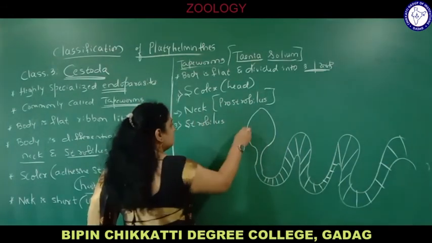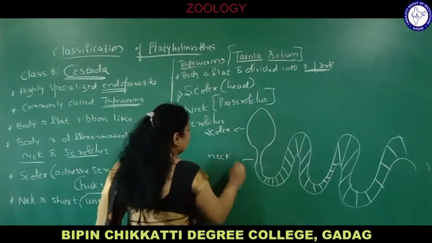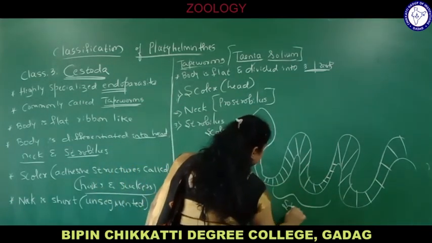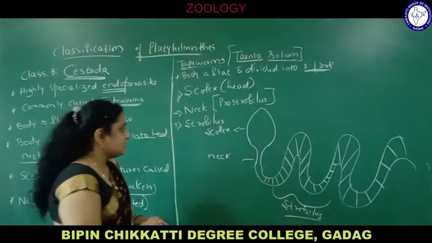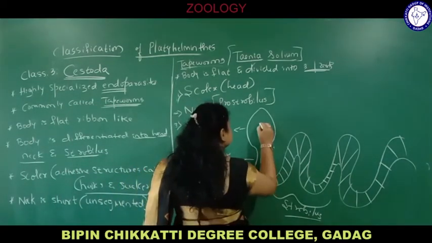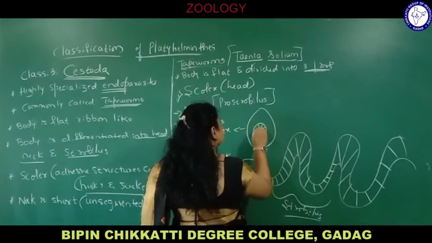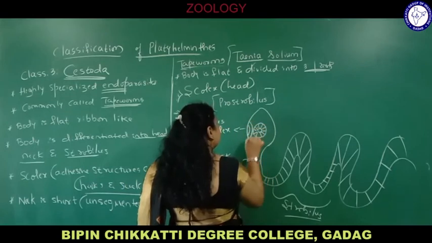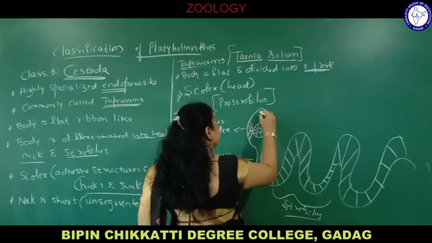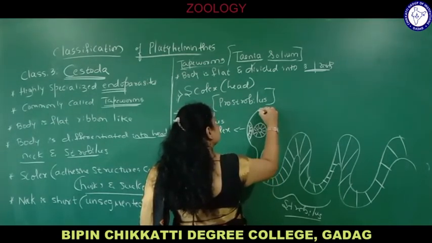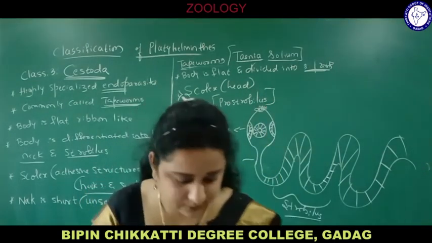Okay, so this part is head or scolex, this is neck, and this entire part is called strobilus. Now what does the scolex region have? It has hooks and suckers. Four suckers are there. This is one side, you will find incomplete suckers, and here there is a hook. So hooks and suckers are there.